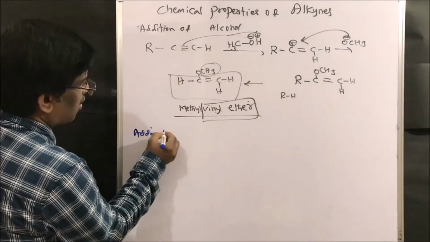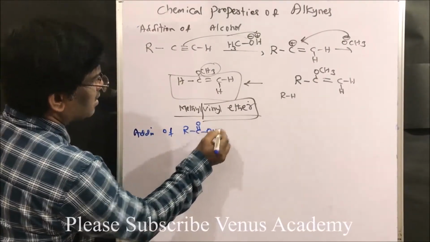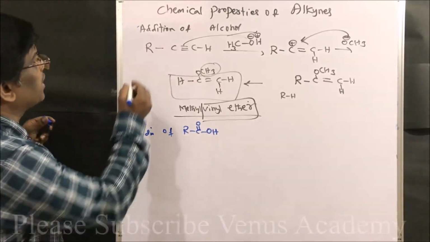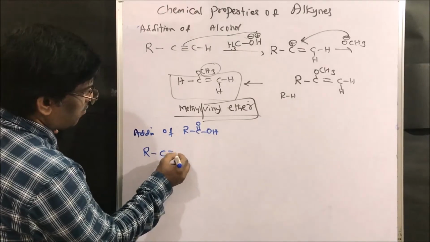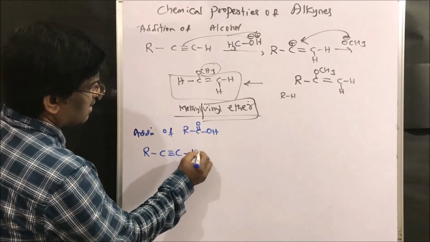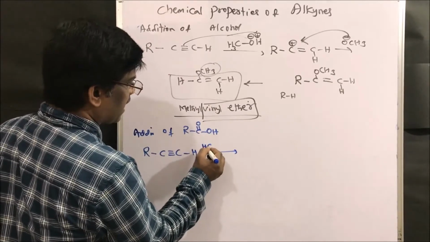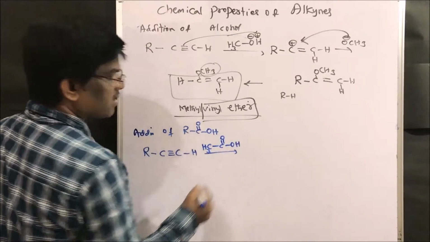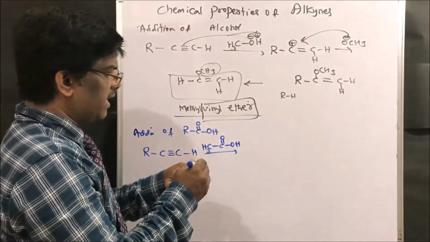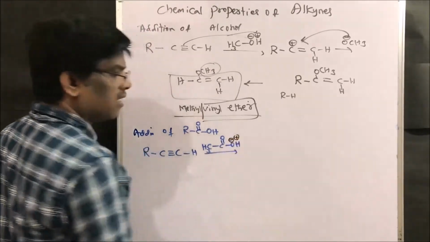Next, addition of carboxylic acid, RCOOH, right? So what am I going to get? Let us take the same R C triple bond C H. I am going to take, for example, acetic acid. These acids usually give H+ ions easily, right?